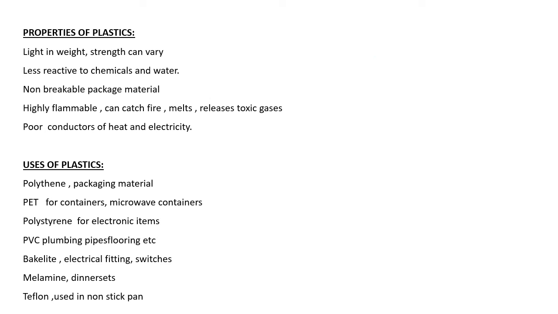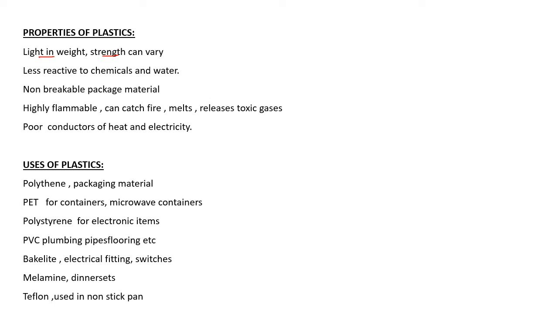Properties of plastics: light in weight, strong. Strength can vary depending upon the chemicals, depending upon the bond. You can see the polythene which you use for marketing. Some polythenes are very thin and transparent, whereas some poly bags which you carry are strong and thick. So strength can vary.